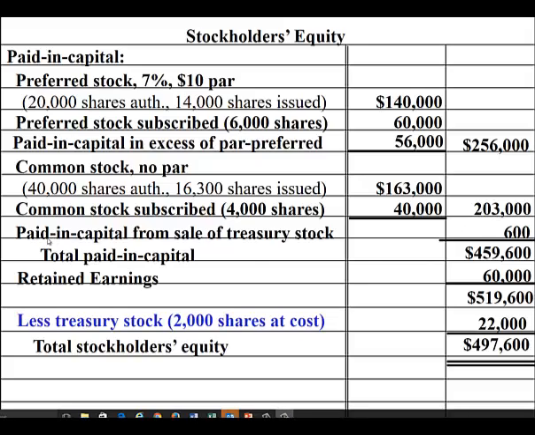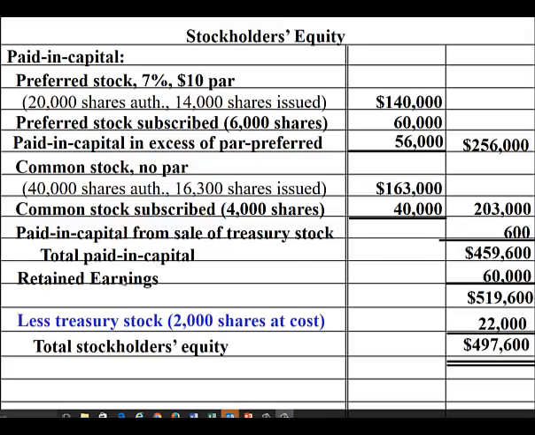Last is the paid-in capital from the sale of treasury stock. You may or may not have a balance in that account, but if you do, include it right underneath the common stock. When you add the three paid-in capital totals together, you get total paid-in capital of $459,600.